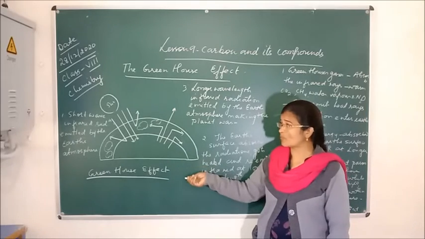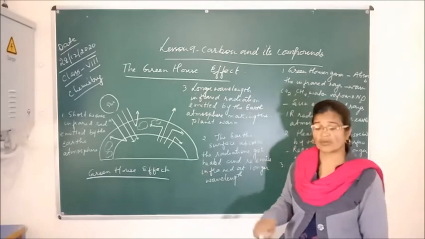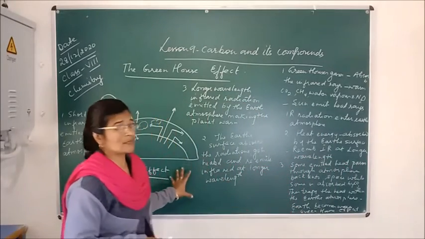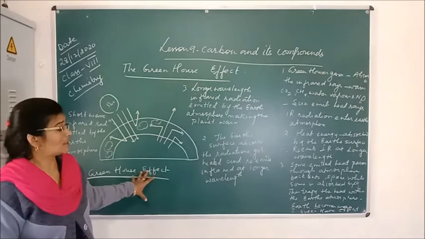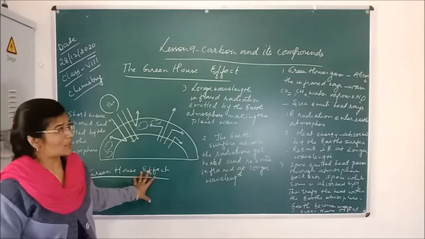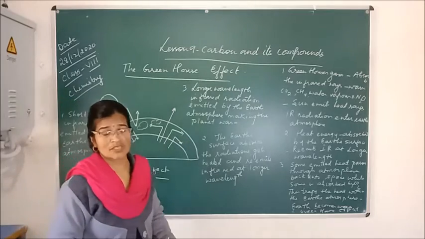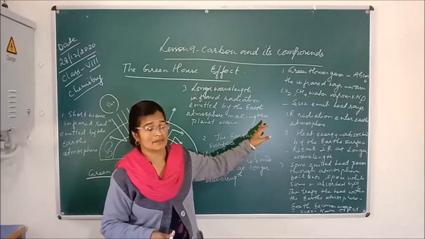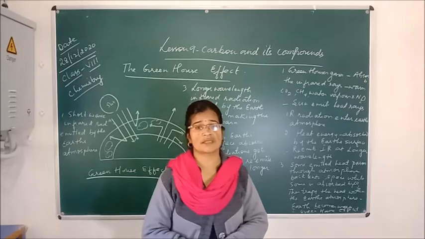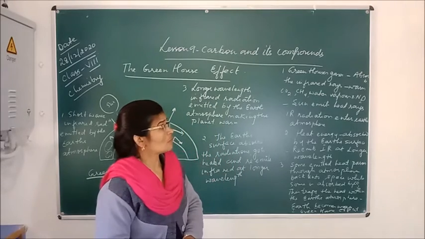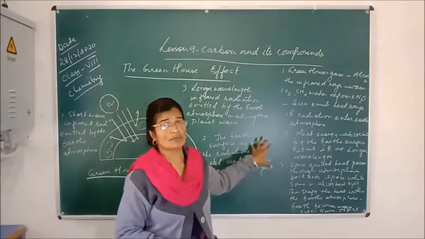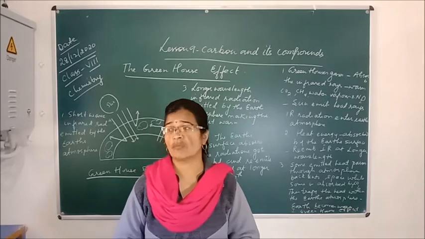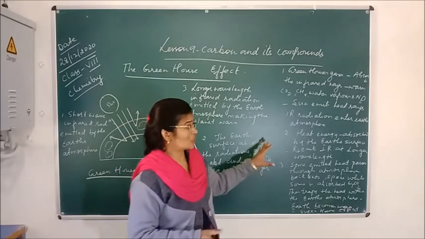The greenhouse effect is actually important for us because of all the living organisms present on the Earth. This greenhouse effect makes the planet warm, and it is good for all the living organisms on this Earth. But as I told you, due to the industries, gases like nitrogen oxide and carbon dioxide are increasing due to pollution. So the Earth is becoming warmer and warmer. It leads to global warming.